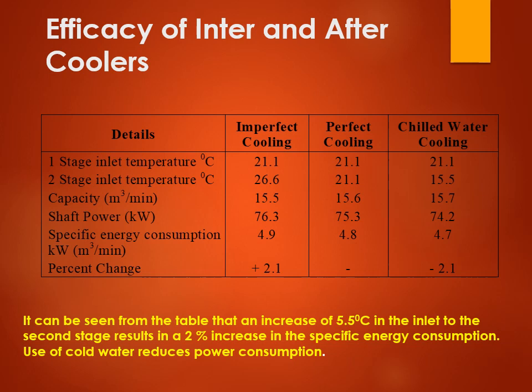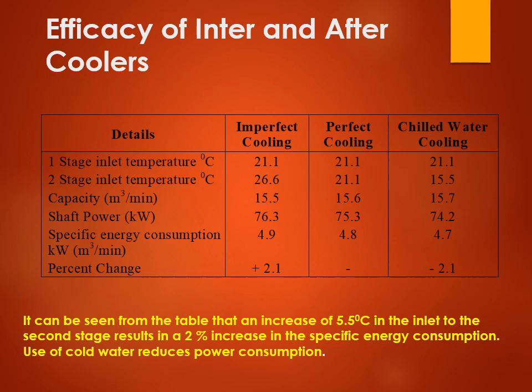And if there is no perfect cooling, it is imperfect cooling, in that case there will be a higher temperature at the inlet, more power consumption, and therefore the specific energy consumption also will increase. This is a very important point for you to understand, and to be explained in the examination if it comes: how perfect cooling or chilled water cooling helps in power consumption, or how the specific energy consumption is improved with perfect cooling or chilled water cooling in a compressed air system, friends. It can be seen from the table that an increase of 5.5 degrees centigrade in the inlet to the second stage results in a 2% increase in the specific energy consumption.